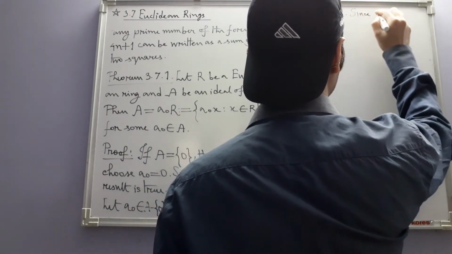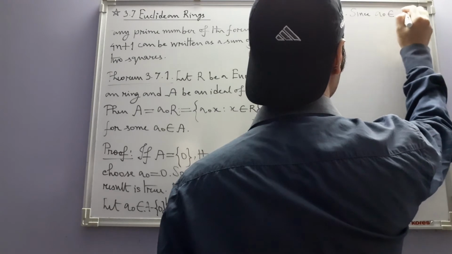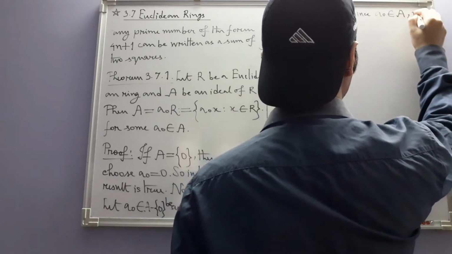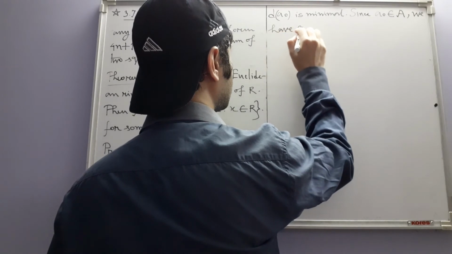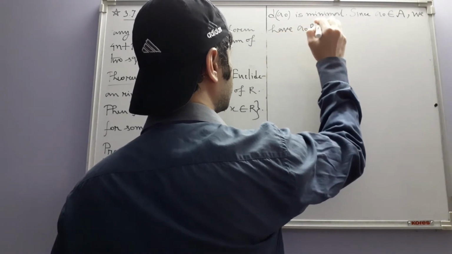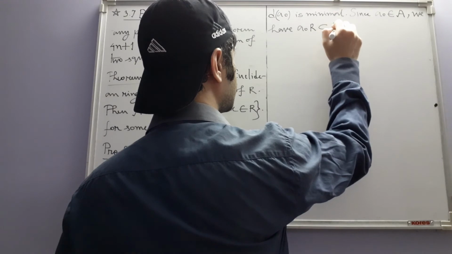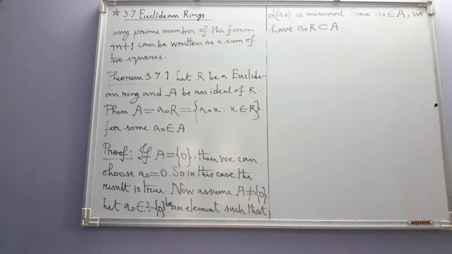Since a naught belongs to A, we have a naught R as a subset of A. Why is that so?